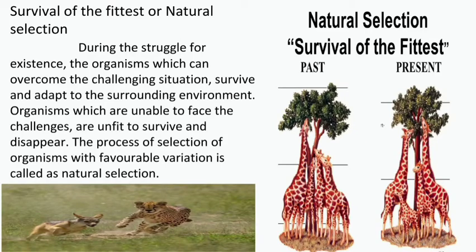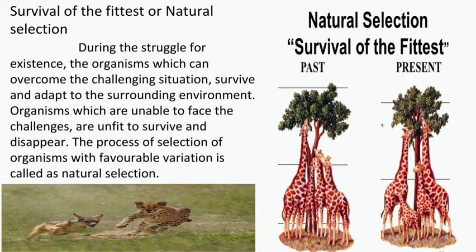The organisms which are unable to face the challenges are unfit to survive and disappear. Either the lion or the tiger will carry on to the next generation. The one who loses the fight will disappear. The process of selection of organisms with favorable variation is called natural selection. The organism which goes along with the changes of nature is selected naturally.